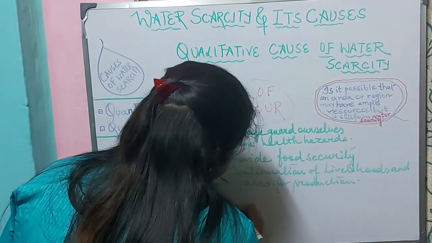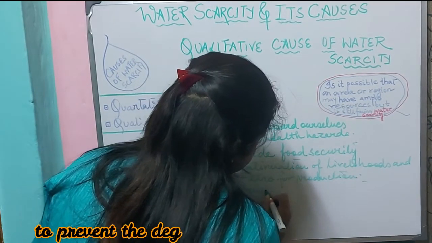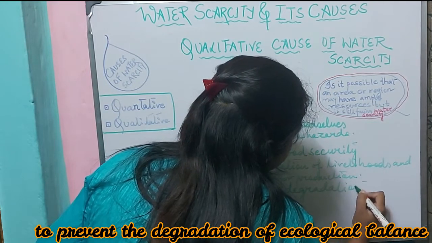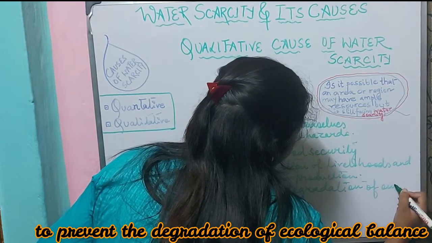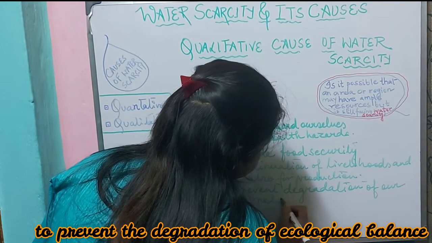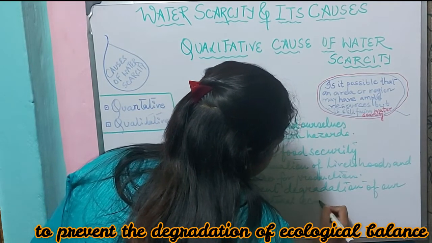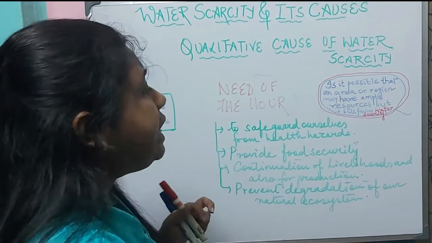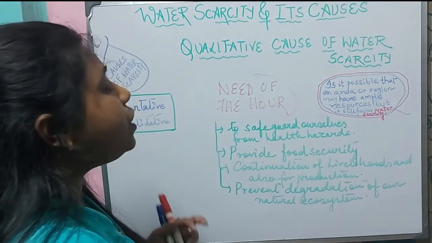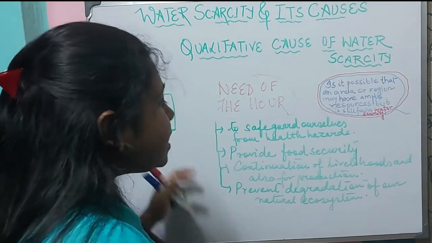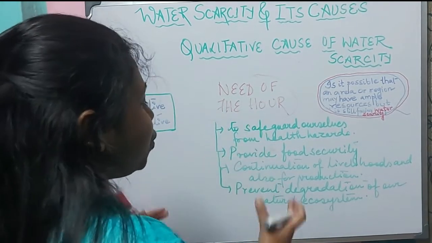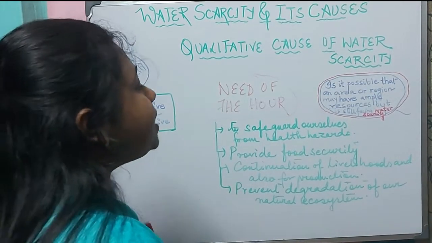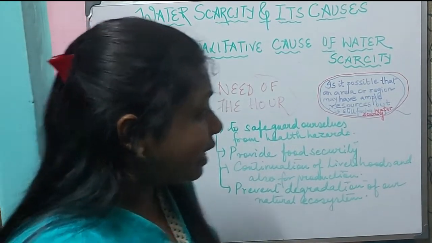Most importantly, to prevent degradation of our natural ecosystem. So what is the need of the hour? The need of the hour is to conserve our water resources so that it can provide us food security, the continuation of livelihood, and also production, and to prevent degradation of our natural ecosystem.